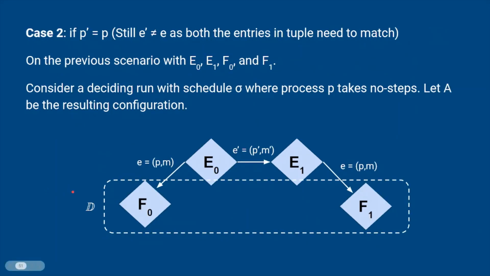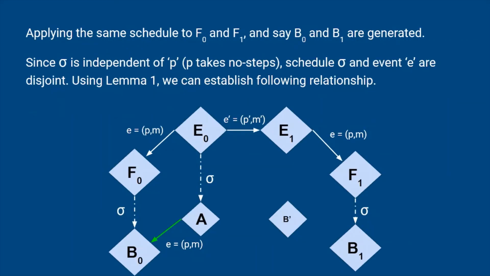To complete the proof, we need to prove the result for another case as well. Case 2: P prime is the same as P. On the previous scenario with E0, E1, F0 and F1, consider a deciding run with schedule sigma for a process where a process P takes no steps. Let A be the resulting configuration. After applying the same schedule to F0 and F1, we say that B0 and B1 are generated.